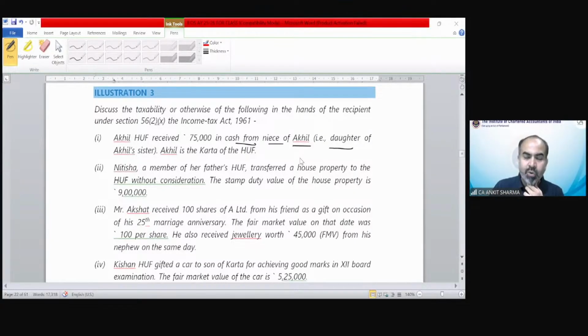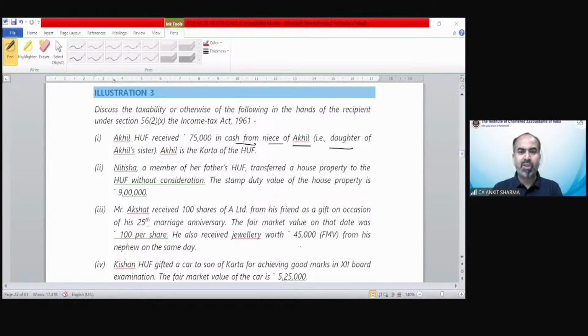Stock in trade is going to be taxed under the PGBP head, but not at the time of receipt. When he transfers that stock in trade, then in this question the sale value has not been given. So we cannot find out the PGBP income under this head, Mr. Anil. Okay.